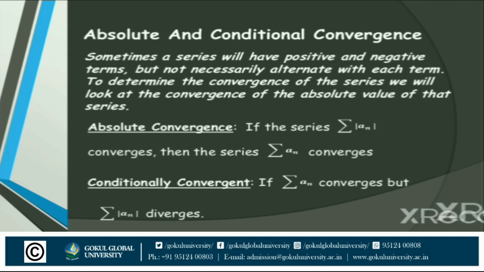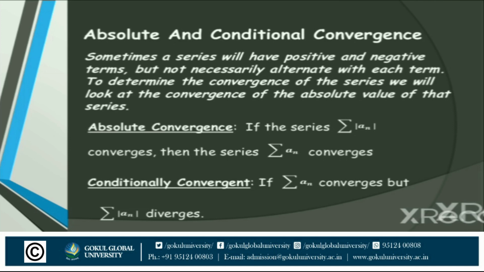Now the second one is conditional convergence. What is the condition for this convergence? If summation a_n converges but summation modulus a_n is divergent. So here the condition is that if summation a_n, as a normal series without any restriction, converges, but if we take the value of a_n in modulus form it is divergent. Okay, so this is the discussion about absolute and conditional convergence.